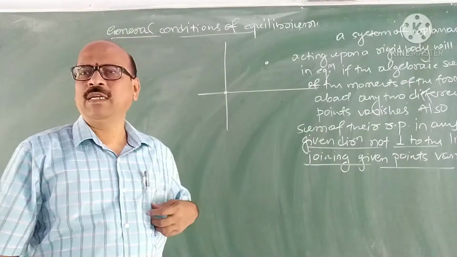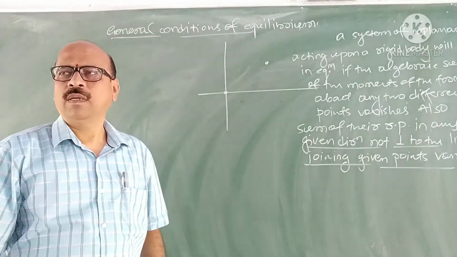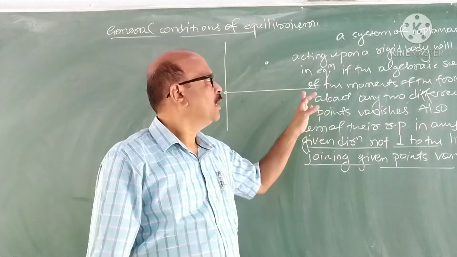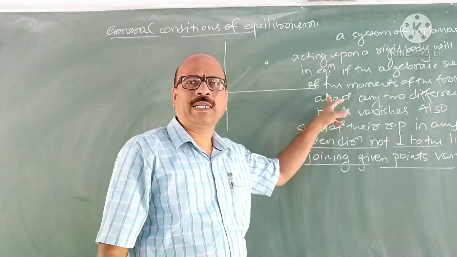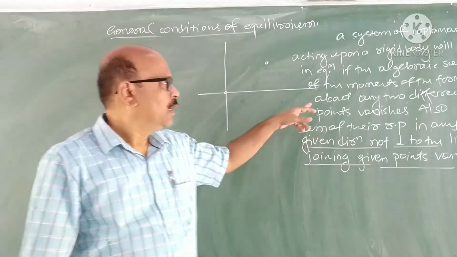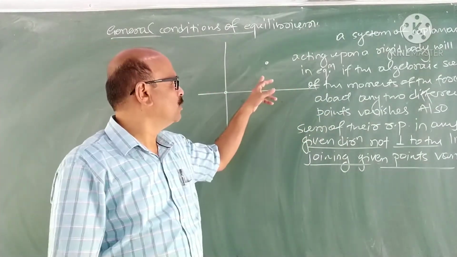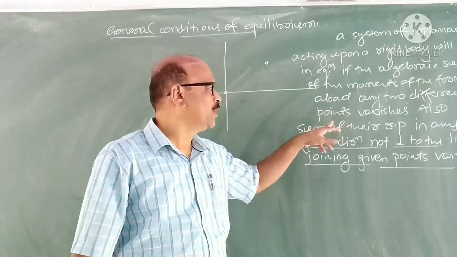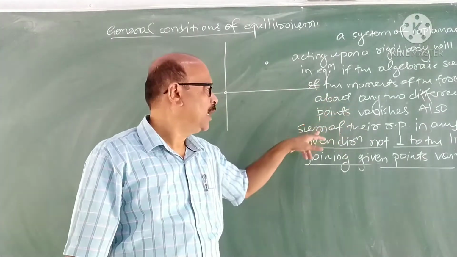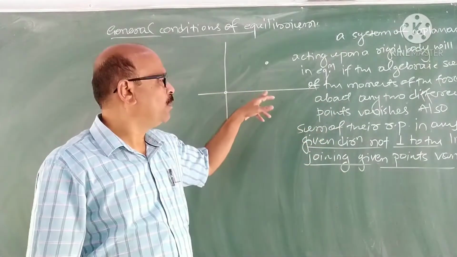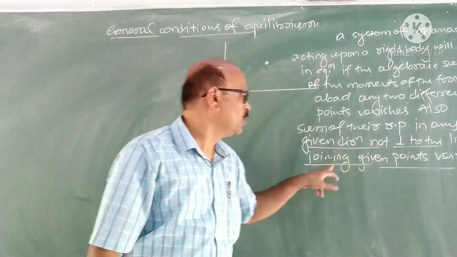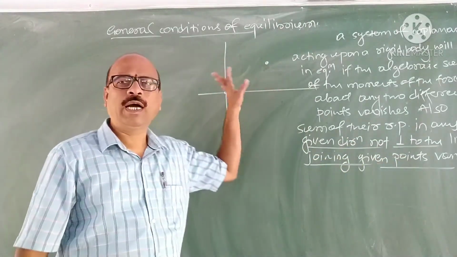Try to understand the theorem here. This is the third one, general conditions of equilibrium. A system of coplanar forces acting on a rigid body will be in equilibrium if the algebraic sum of the moments of the forces about any two different points separately vanishes, also their resolved parts in any given direction not perpendicular to the line joining these two also vanishes.